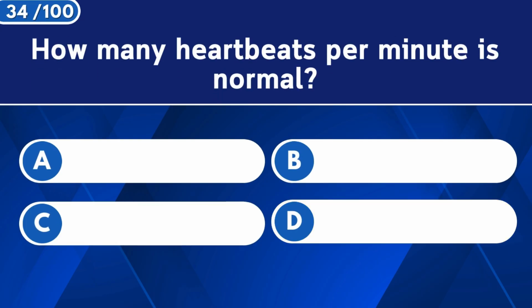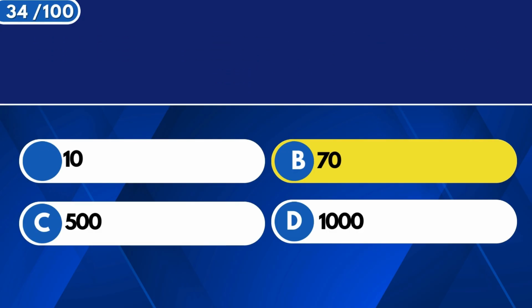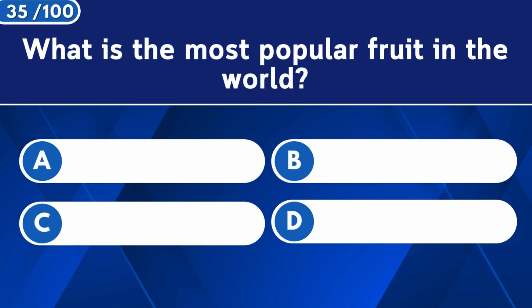How many heartbeats per minute is normal? 70. What is the most popular fruit in the world?